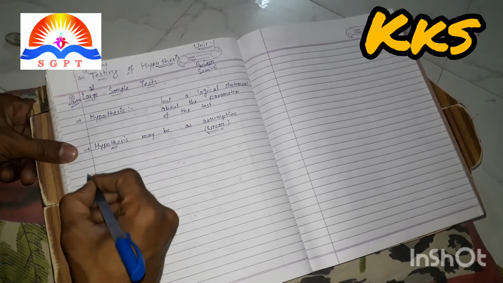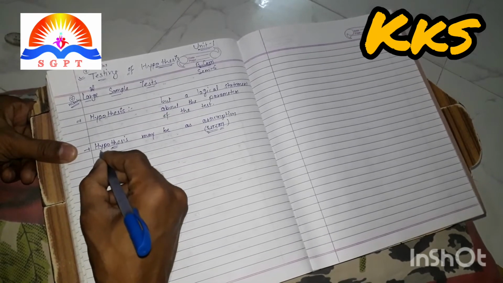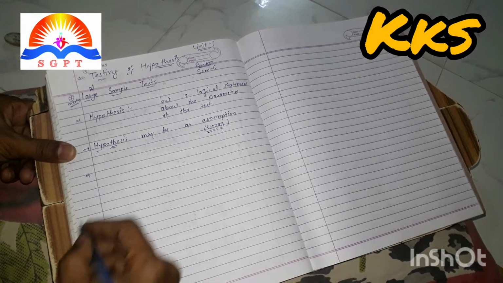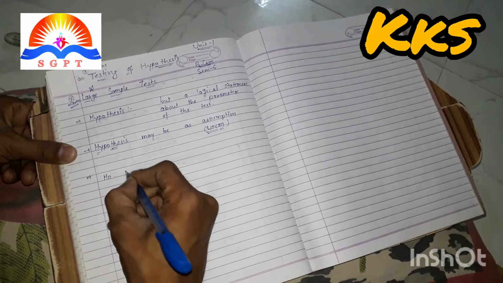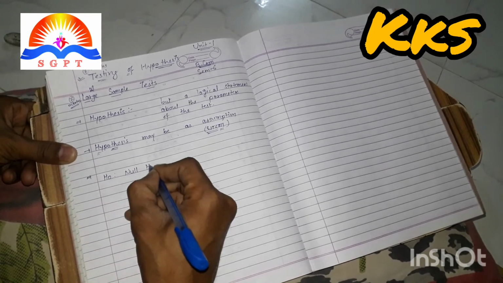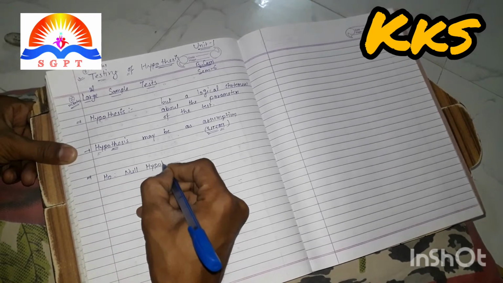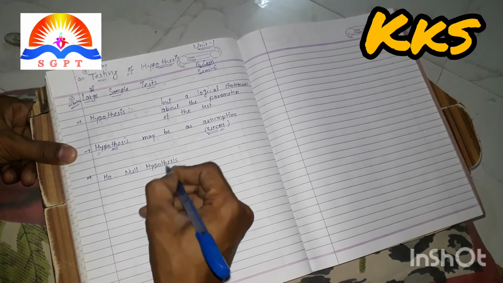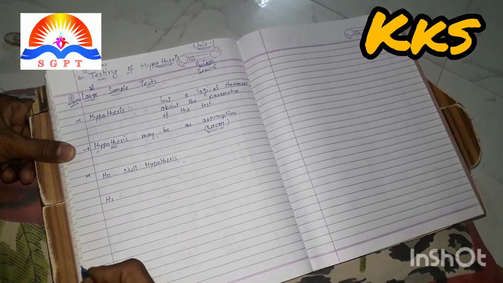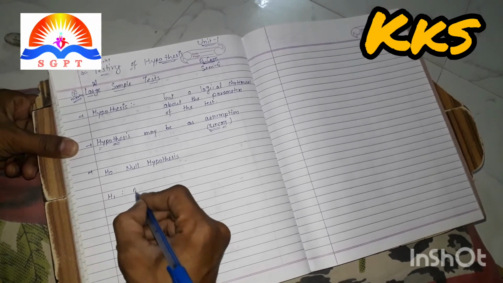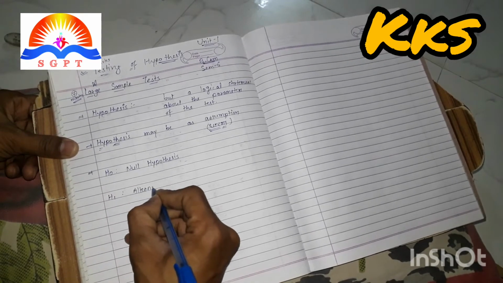Before testing the hypothesis, there are two types of hypothesis. H0 means null hypothesis, and on the base of this hypothesis one more hypothesis is created, H1, that is called alternative hypothesis.